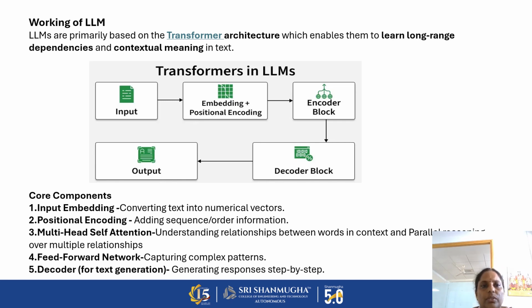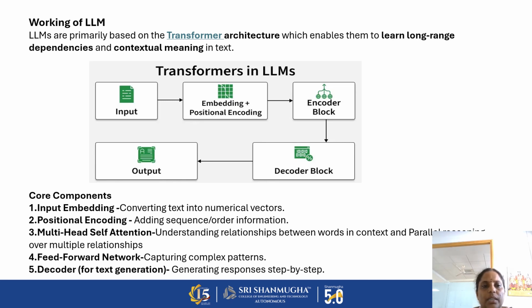So the LLM working model, or the phases of the LLM, are: first we need to give an input, then input embedding and positional encoding, then encoder blocks and decoder blocks, and output. For this, the transformer architecture is mainly used. So here the input embedding converts the text into numerical vectors. All the text given as inputs is converted into numerical vectors. Then the positional encoding adds the sequence number, because the machine does not know which word comes after which in each sentence.